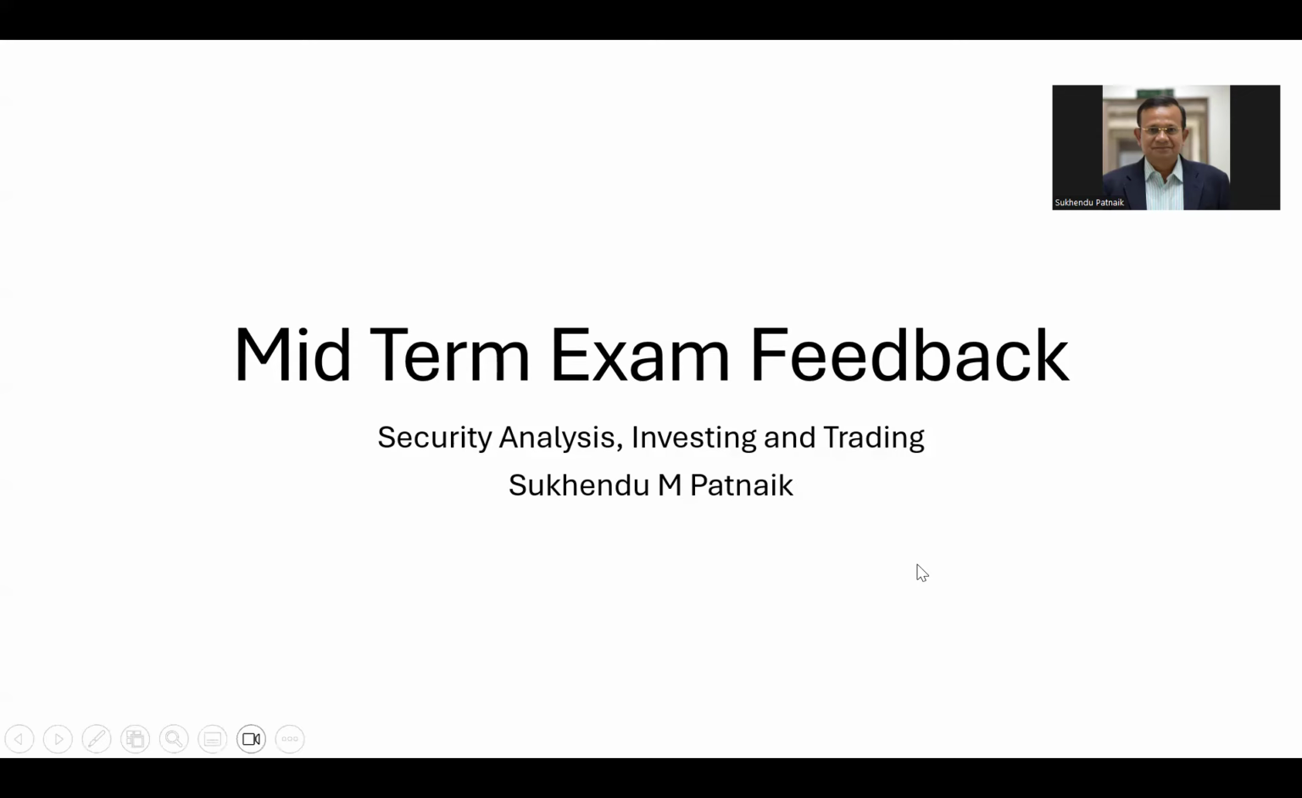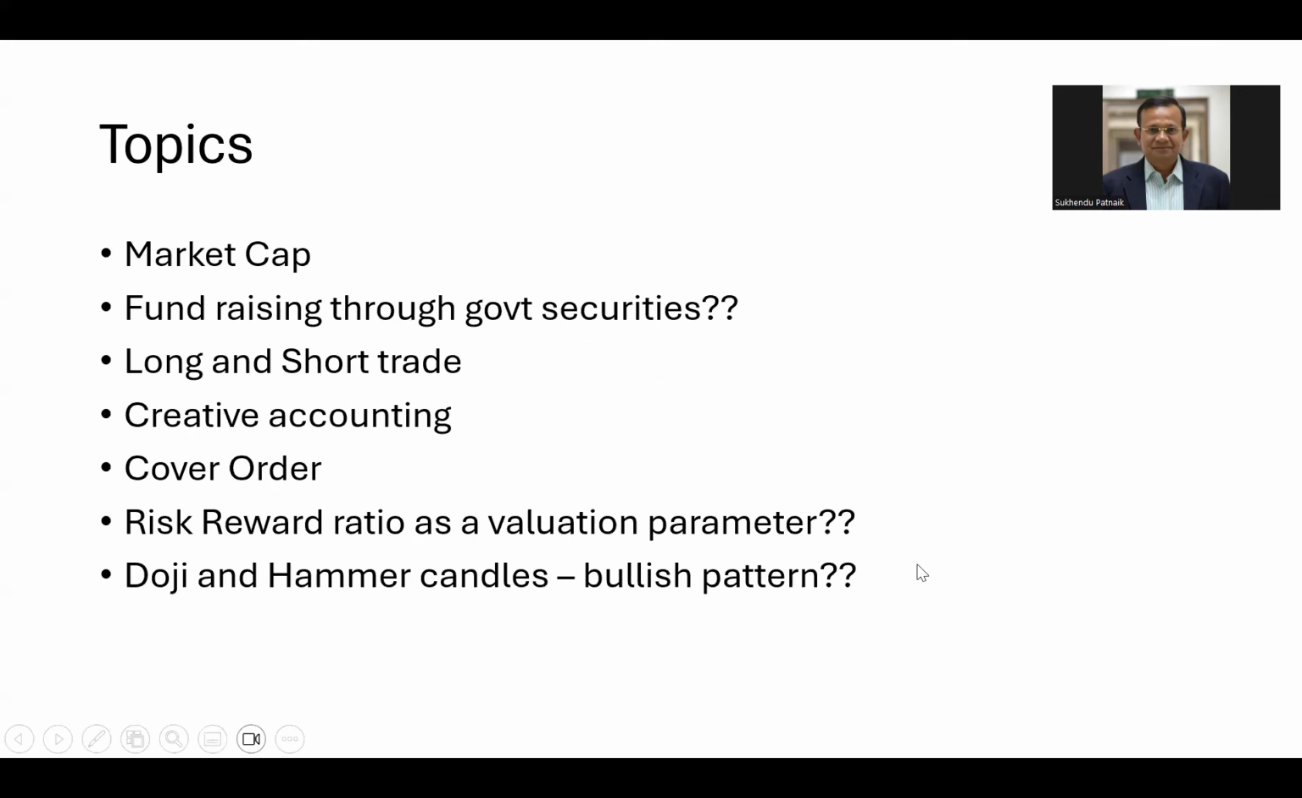So let's see what are the topics that will be covered. I saw quite a large number of students having issues in understanding market capitalization, then in the fundraising for companies, where students mentioned that a company can raise funds through government securities. There was a lot of confusion on long and short trades, even though we had discussed it in detail in the class. Creative accounting is another area where people had very limited understanding.